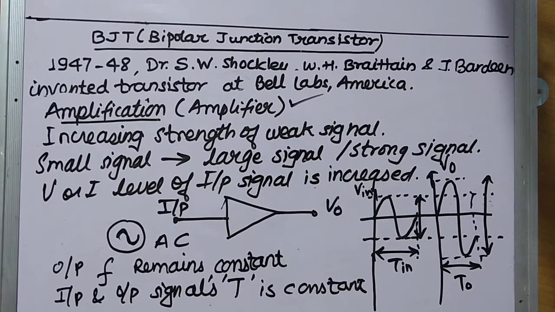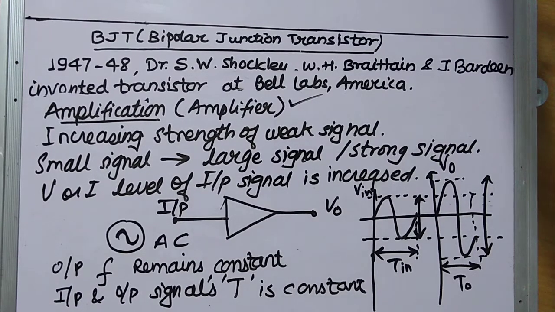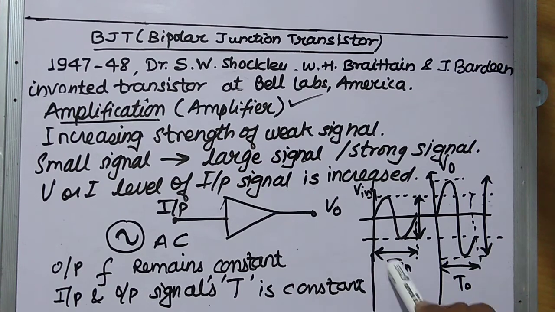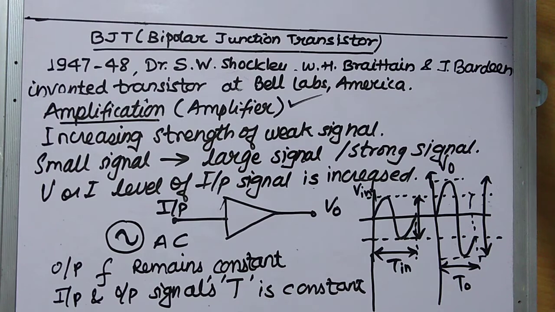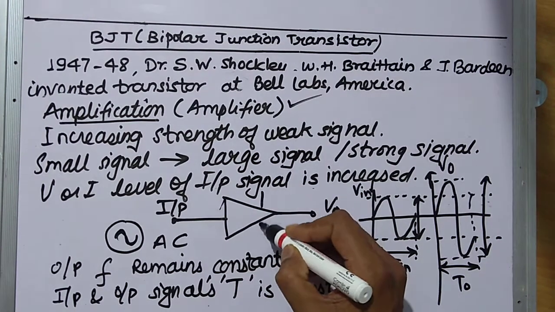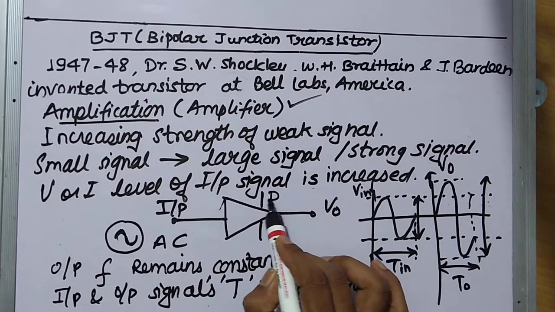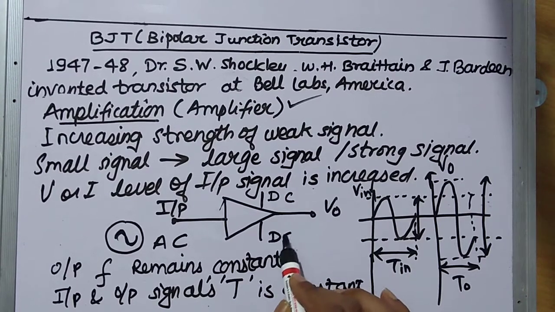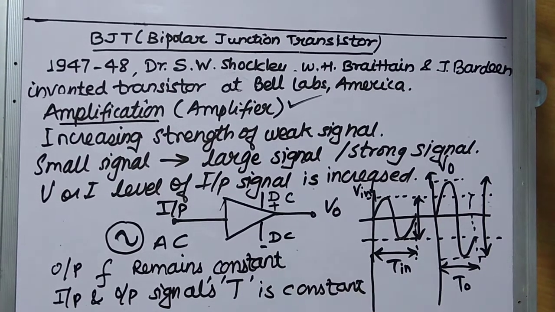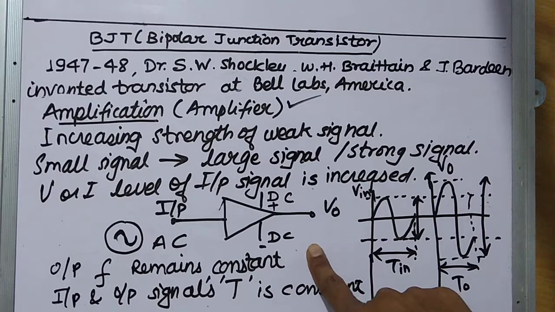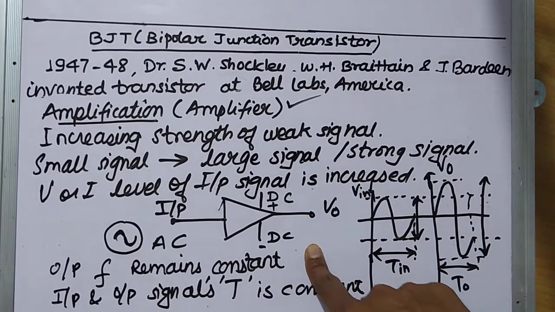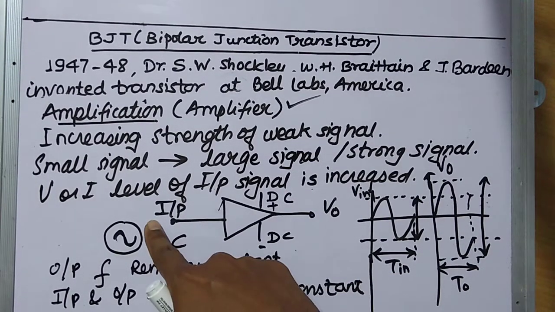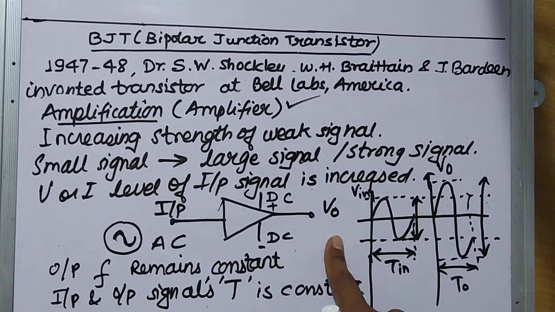On the basis of the DC power used for the biasing, the strength of the input signal is increased. So I would like to add in this block diagram a DC voltage, plus and minus.